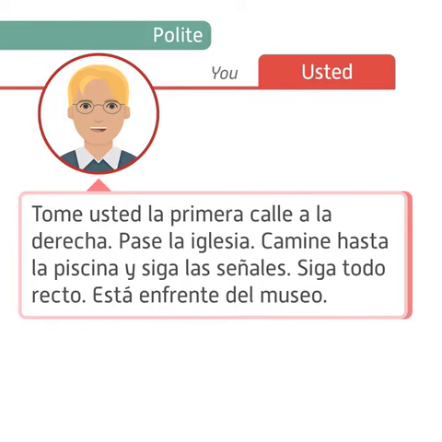Tome usted la primera calle a la derecha. Pase la iglesia. Camine hasta la piscina y siga las señales. Siga todo recto. Está enfrente del museo.